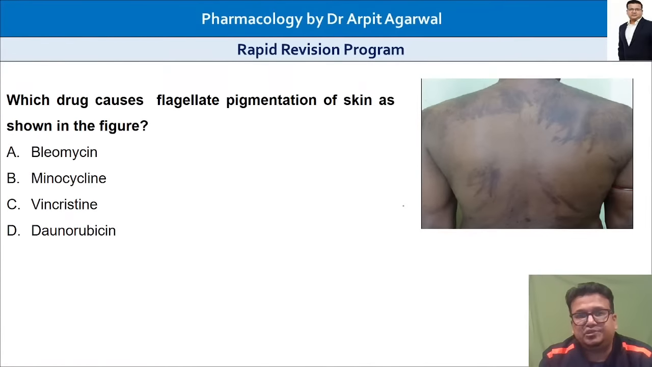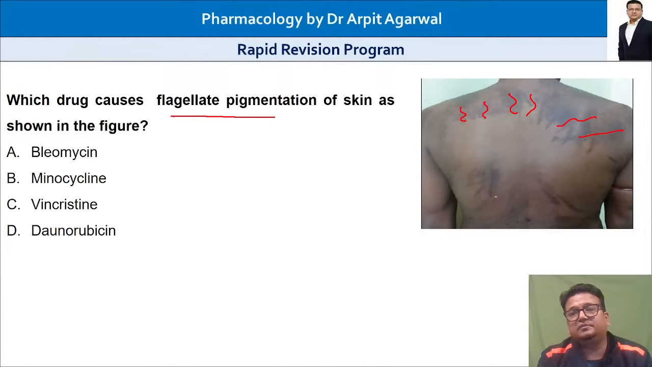Another very important image, flagellate pigmentation. As you can see, the flagella-like appearance of pigmentation. Very commonly asked, flagellate pigmentation as shown in the figure. What is your answer? Bleomycin, minocycline, vincristine, or daunorubicin? Again, we are moving to anticancer drugs, flagellate pigmentation.